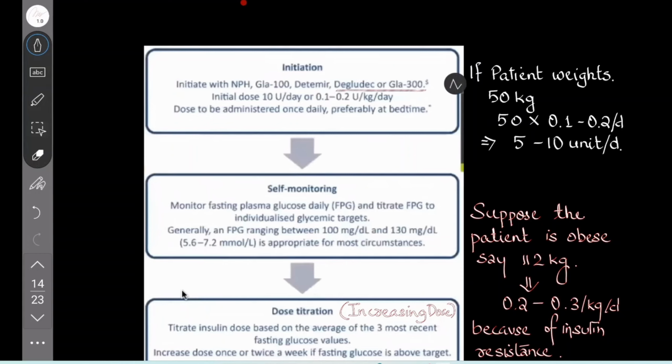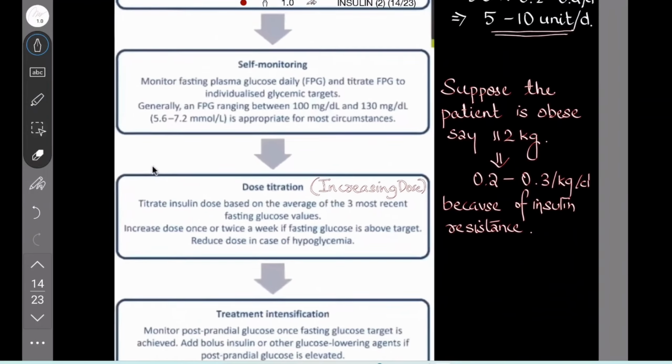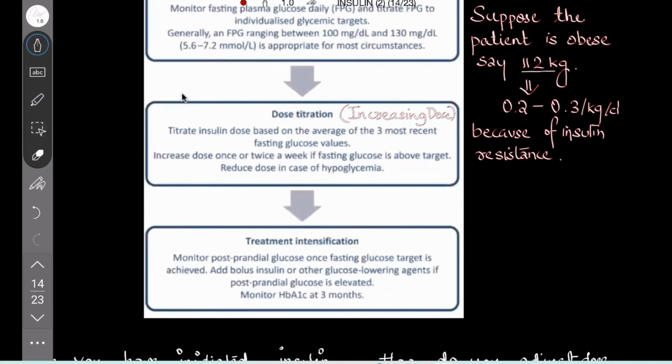You start with 10 units per day, or either you can go for 0.1 to 0.2 units per kg per day. So suppose it's a patient of 50 kg, it will be 5 to 10 units per day. So that is usually taken at bedtime. That is long acting.